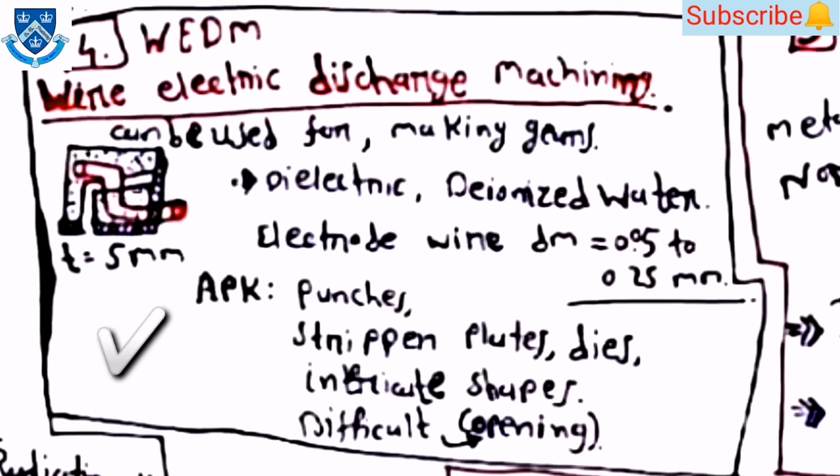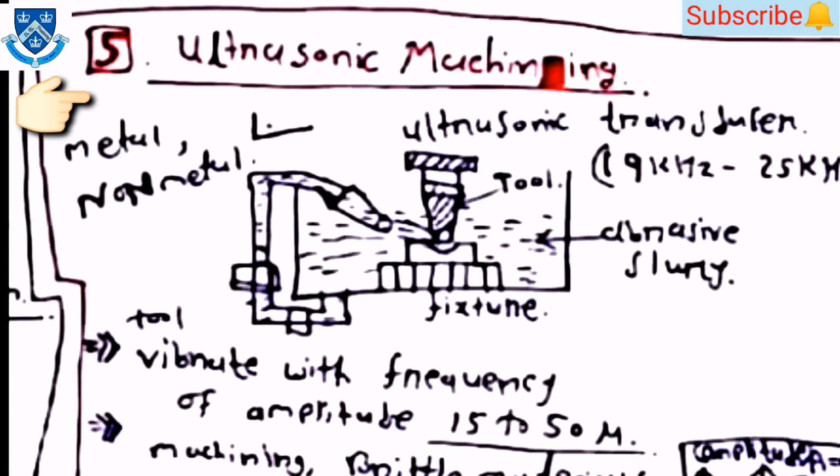For all these processes, you have to remember their applications, because in the GATE examination, the applications of every process will be asked in tabular form. So all are very important processes.